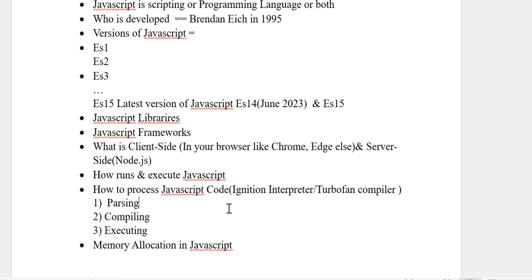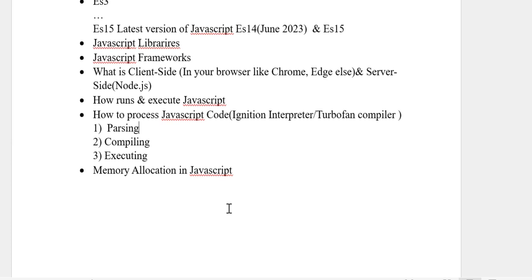And suppose, to understand Chrome, you have written the JavaScript code. There are multiple things in processing the code, so I will discuss a little bit, and more in the next video. Once you try to run JavaScript on the browser, how do we understand that?